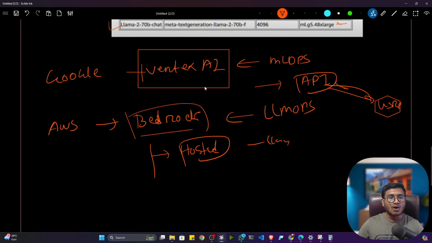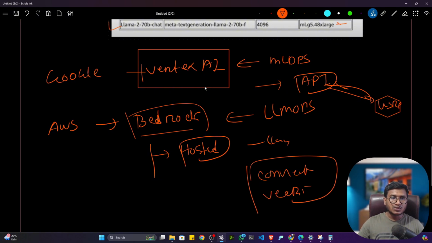And it has all kinds of flexibility. Let's say you want to connect the data, you can easily connect. Let's say you want to connect the vector database, you can easily connect. That means all kinds of storage, all kinds of flexibility this LLMOps platform will provide you. It's not like that manually you have to take it from any third-party tool. The complete pipeline it already has.